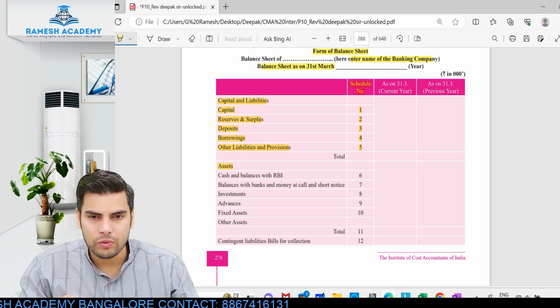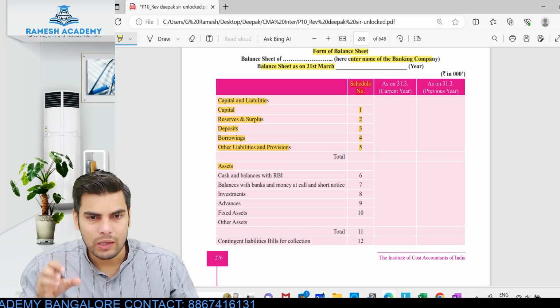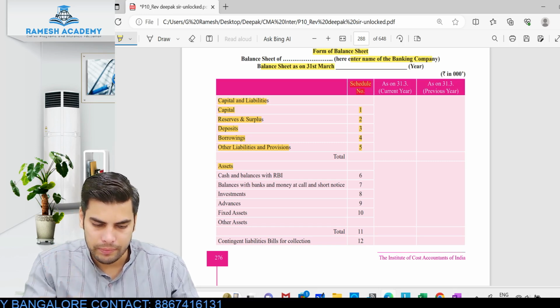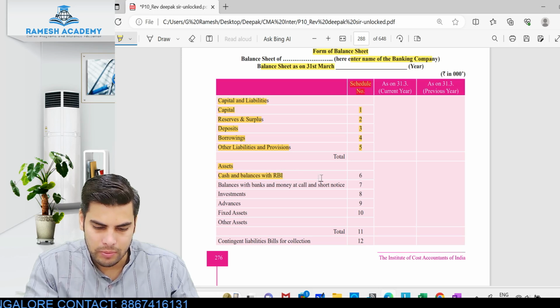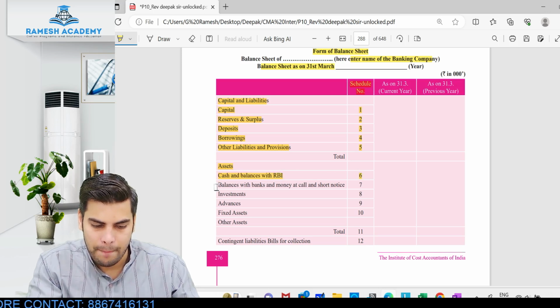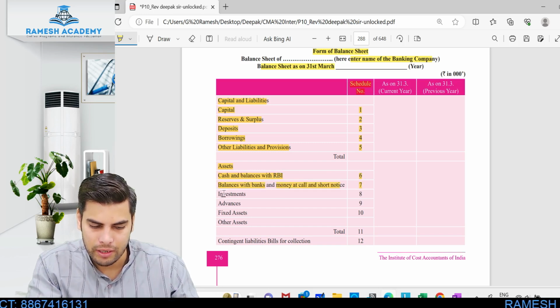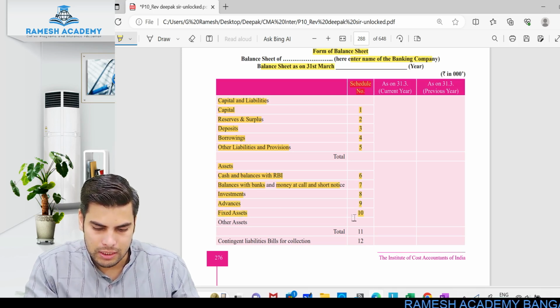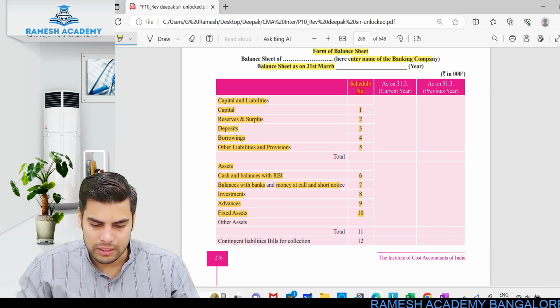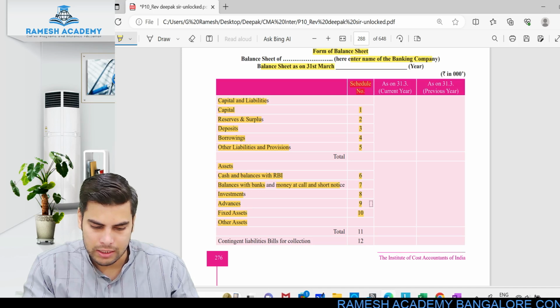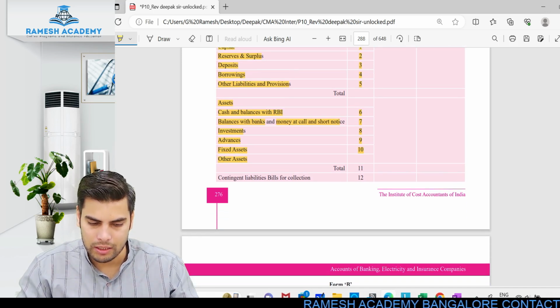Okay, and then when it comes to assets, look at this. The way in which we'll be maintaining over here is the liquid assets will be maintaining initially. Okay, so cash and balance with Reserve Bank of India. Okay, that is 6. Balance with other banks and money at call and short notice, that is 7. Investment, that would be 8, and then advances would be 9. 10 would be your fixed assets. Okay, so 10 would be your fixed asset. 11 would be your other assets. Okay, so schedule 11 would be other assets.